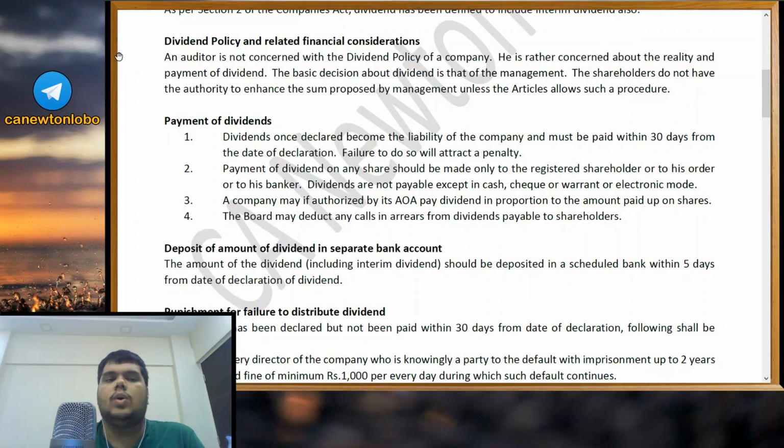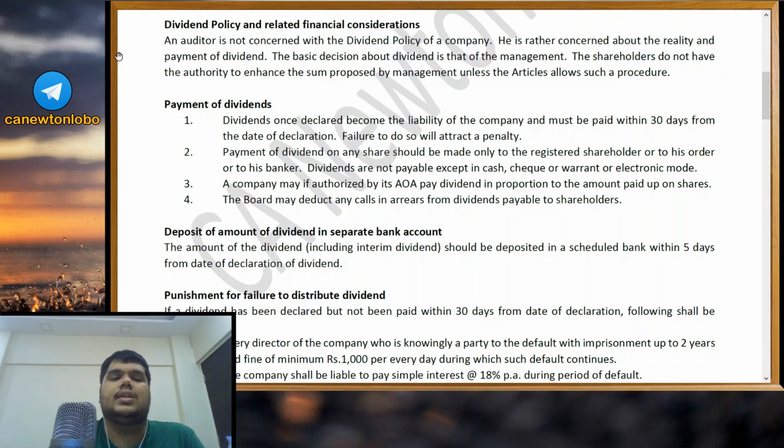Dividend policy. Now, what is the audit consideration? What would the auditor consider about dividend? Does he factor in what percentage of a dividend should be declared by a company? No. He will just ensure the dividend is paid properly. All the rules and regulations relating to dividend have been followed appropriately by the company as per the requirements of the concerned laws and regulations. That is what an auditor is going to be concerned with.